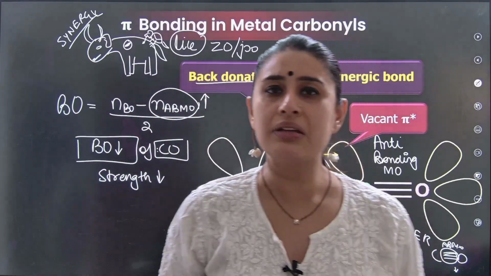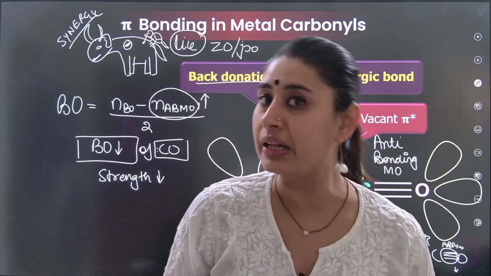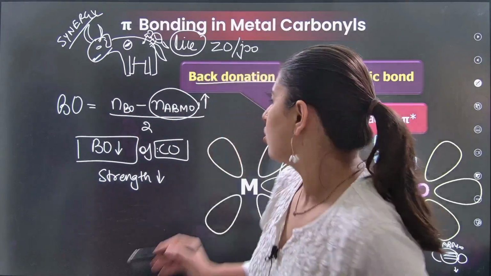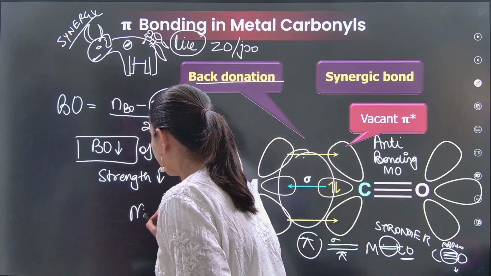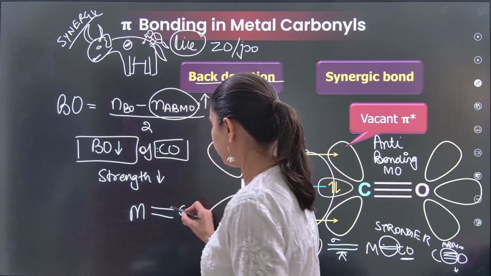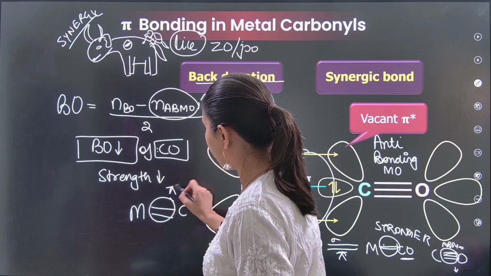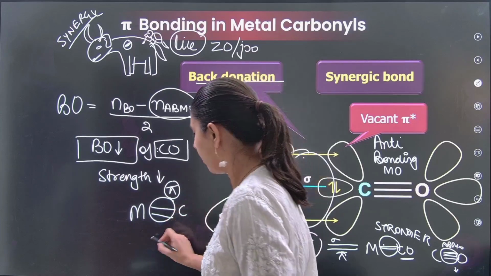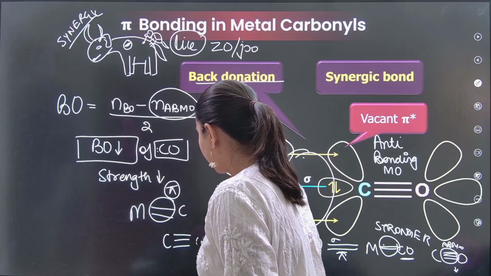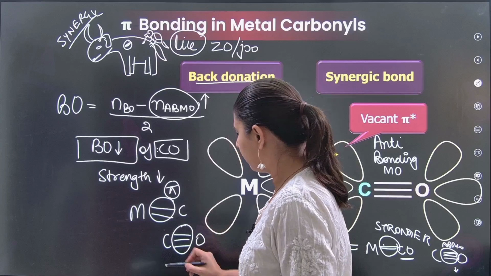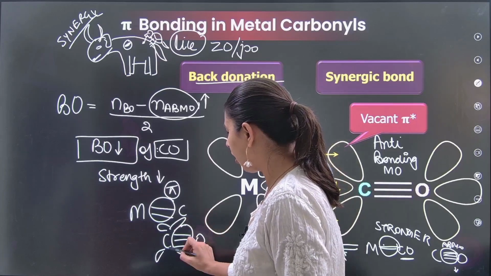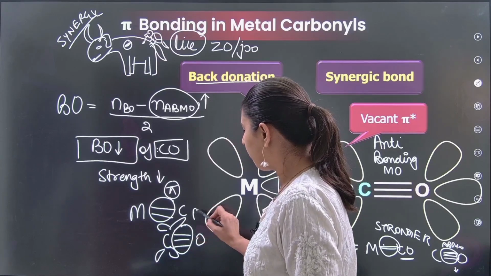You can be asked questions related to the metal and carbon bond. If you understand the metal and carbon bond, there is a pi bond character coming up, and in the carbon and oxygen bond, because anti-bonding molecular orbitals are getting filled, the bond order will decrease.